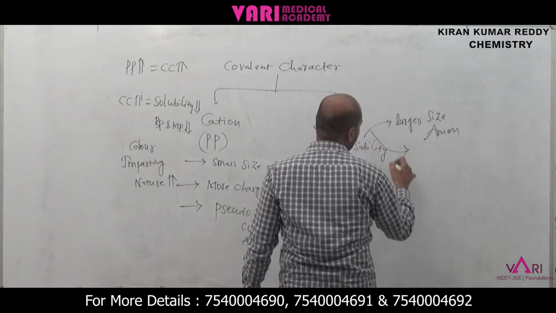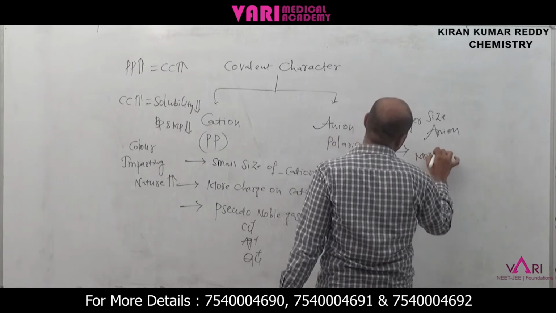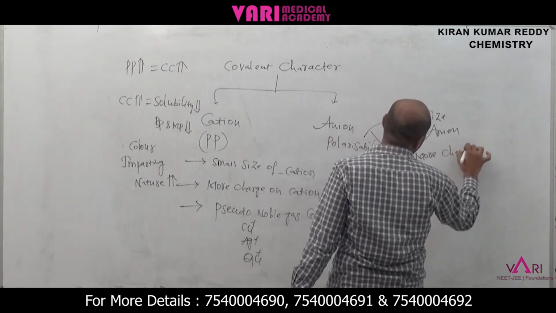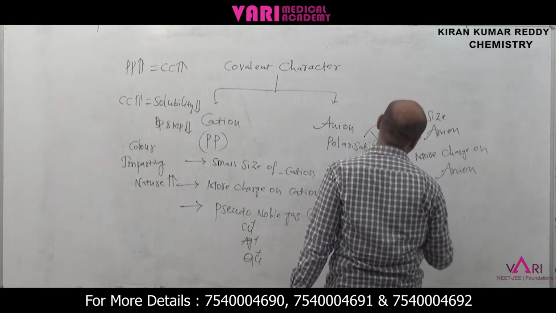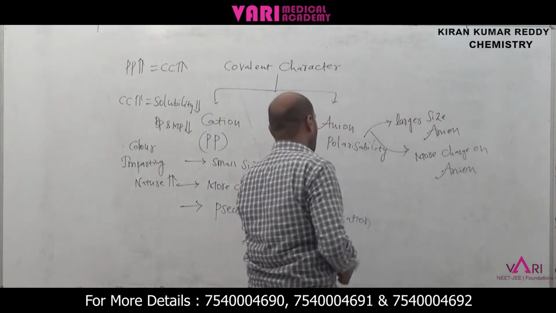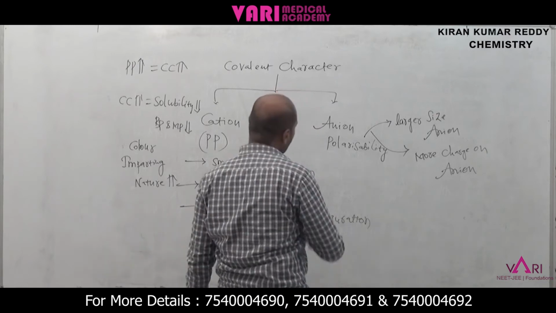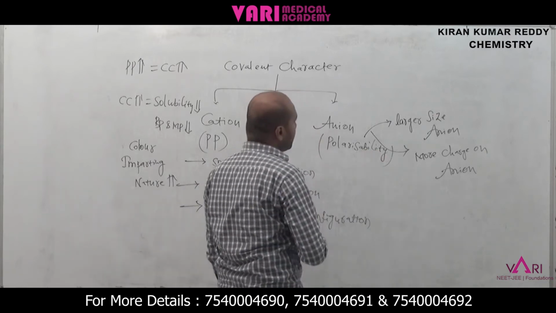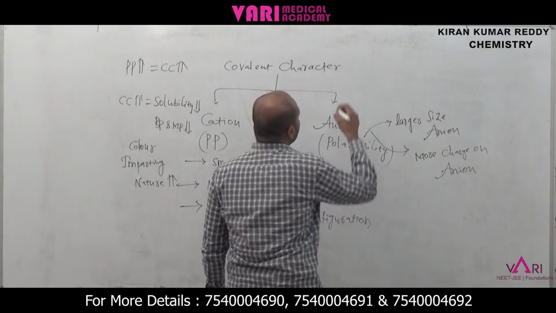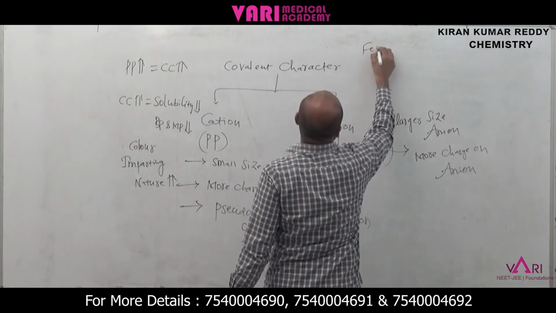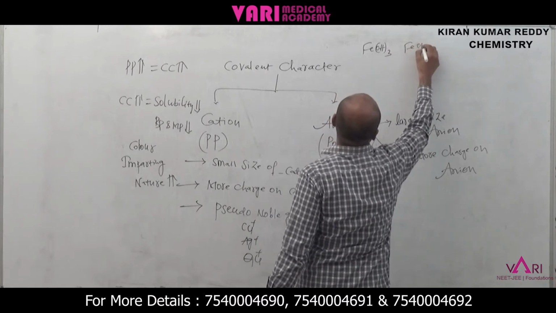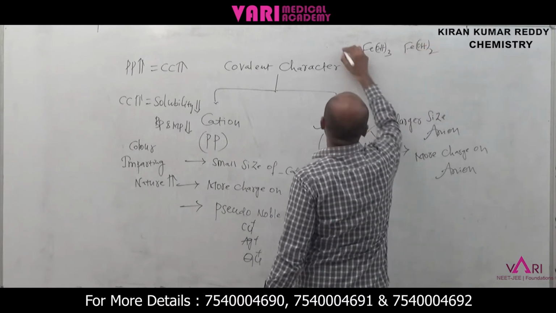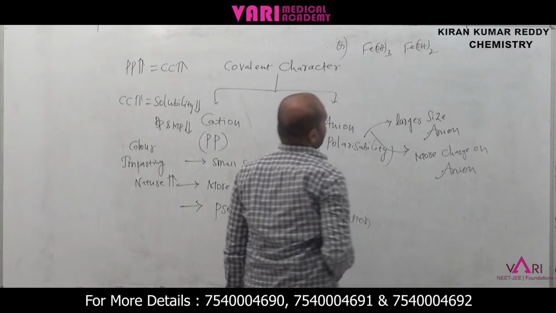Next one is more charge on anion. These are also responsible for more polarizability, more covalent character. Now I am taking one example. If you take Fe(OH)3 and Fe(OH)2, which one has more covalent character?